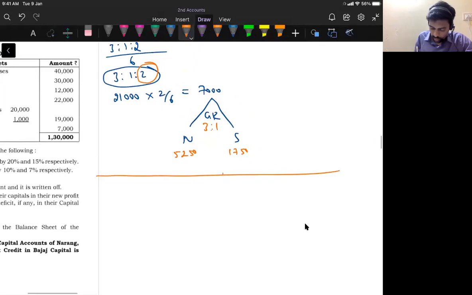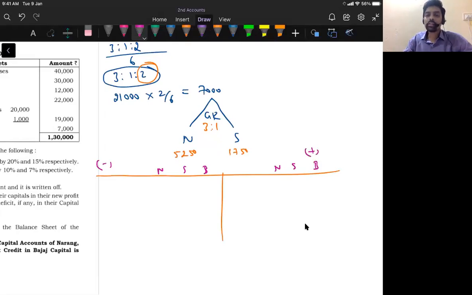So this is the partners' capital account. Narang, Suri, Bajaj. Debit is minus, credit is plus. In the partners' capital account, I mean in the liabilities account, debit is minus, credit is plus. So Bajaj is getting 5,250 and 1,750.